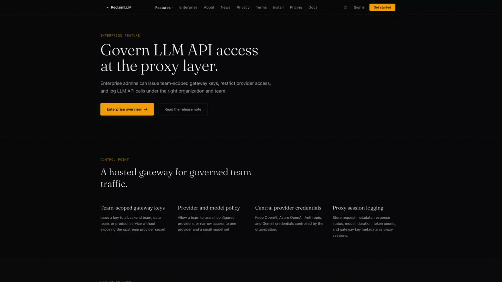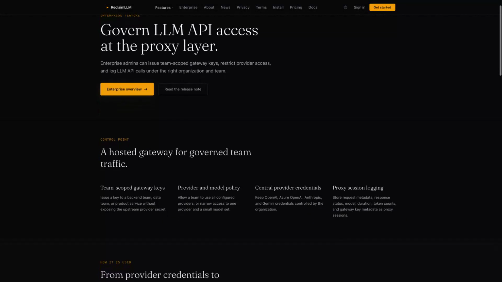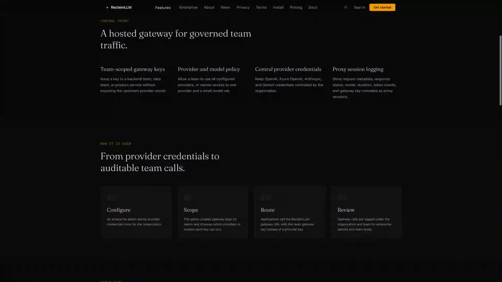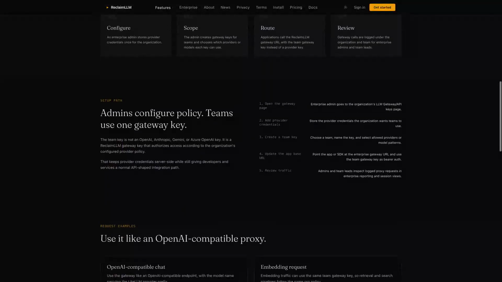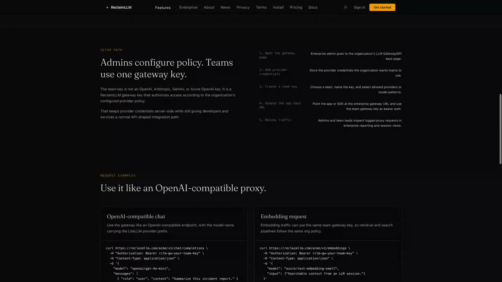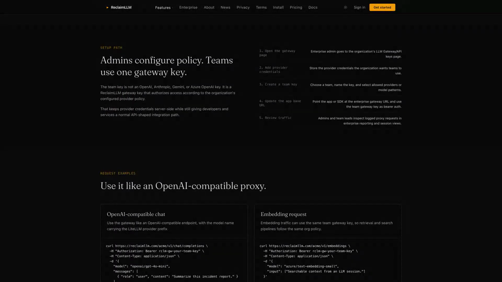For API traffic, policy can sit in the request path. Teams can configure access, scope it to an accountable group, route requests to approved models, and review the activity. Team-scoped keys, model restrictions, and attributable logging make governance operational without exposing a production key. Apply policy only to the traffic and team that need it, preserve the audit trail, and verify the effect before expanding the rule.